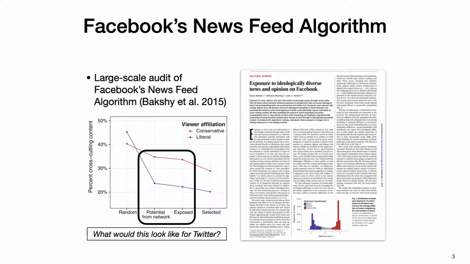One of the larger studies we have on the topic is the 2015 paper by Facebook looking at how the newsfeed algorithm affects partisan echo chambers. There's a number of important limitations with this study, but I've highlighted one of the important takeaways, which is that the newsfeed algorithm really didn't have a big impact on the echo chamber effect. And this eventually led me to ask if the same would be true on Twitter with Twitter's new curation algorithm.